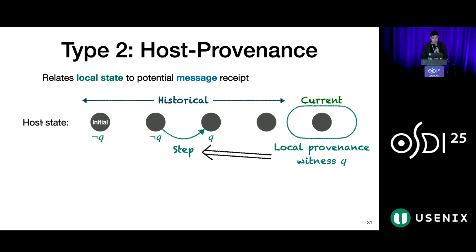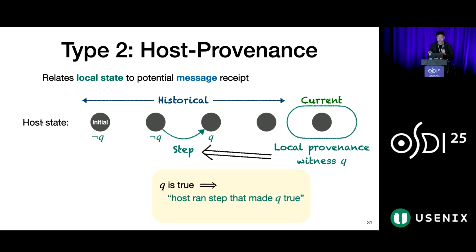The second flavor is called host provenance. It relates a local property Q of a host state to a step that the host must have taken in order for Q to be satisfied. And we call this property the provenance witness. Namely, given that Q is true in some host state and Q is not true in the initial state, then the host must have taken a step where Q went from not true to true.